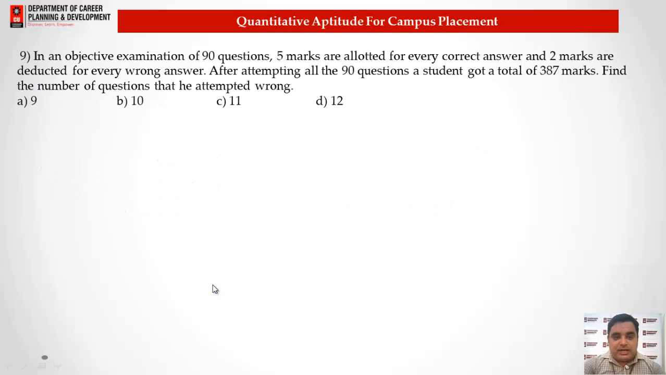So let's see question number 9. In an objective examination, we have 90 questions. 5 marks are allotted for every correct answer and 2 marks are deducted for every wrong answer. After attempting all the 90 questions, a student got a total of 387. Find the number of questions that he attempted wrong. So for this question again we need to understand that 5x minus 2y is equal to 387.